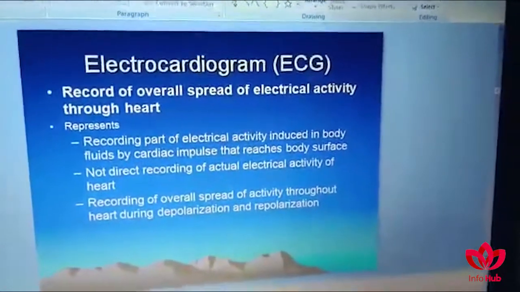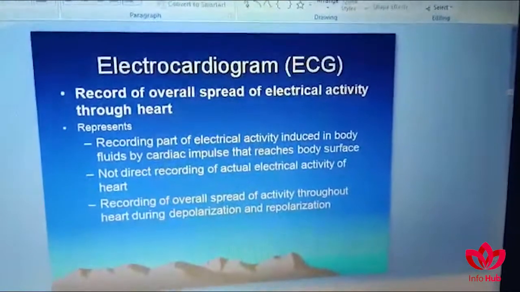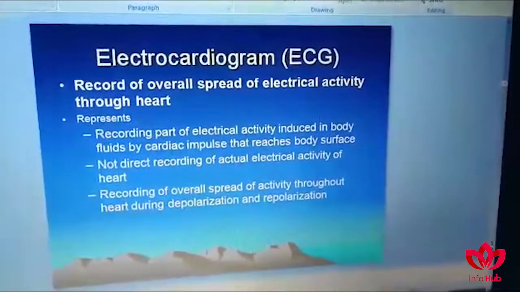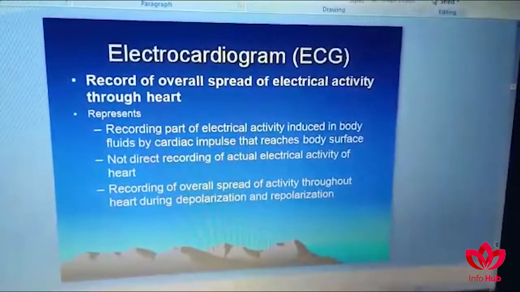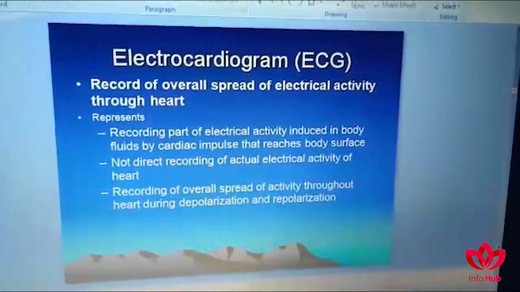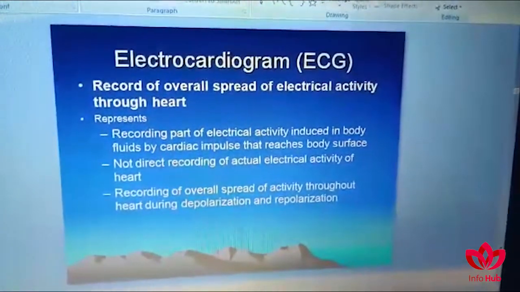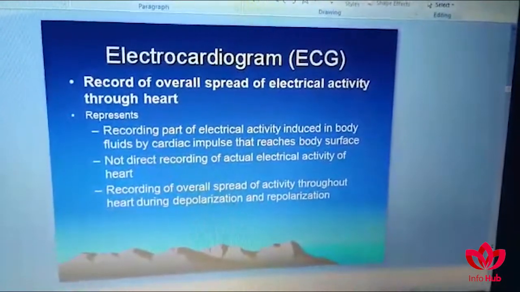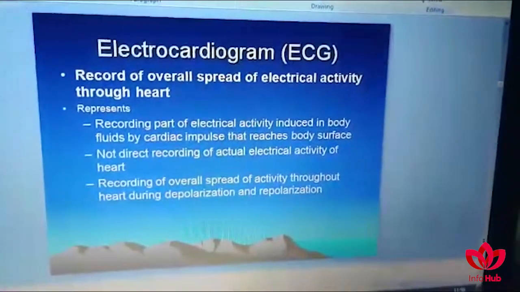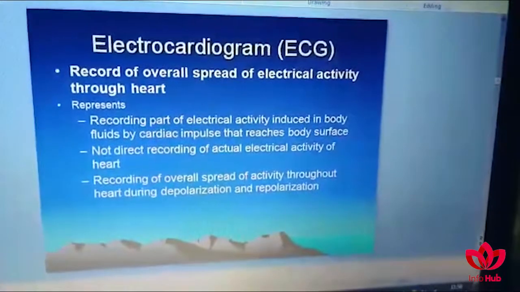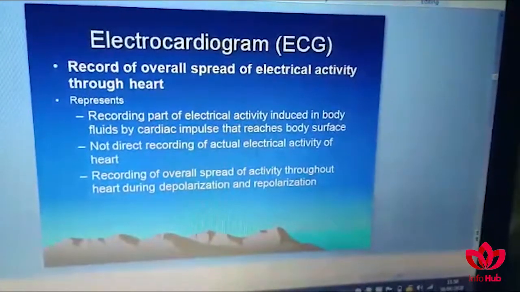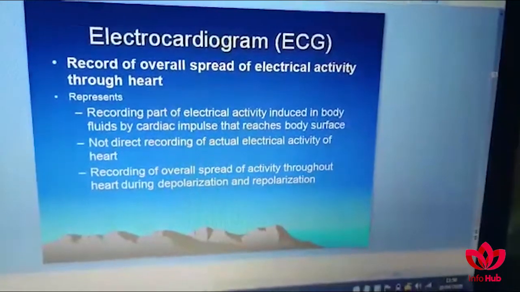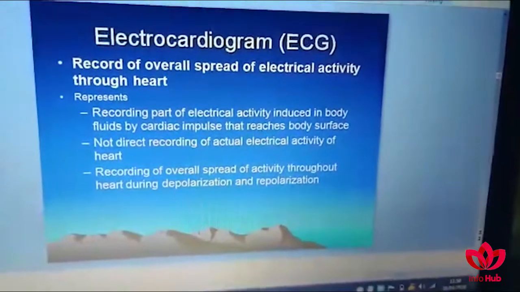The electrocardiogram or ECG is the record of the overall spread of electrical activity through the heart. We will learn the details of ECG in a separate lecture, and in this topic we will discuss only the relationship of different waves with the events of the cardiac cycle. The electrocardiogram represents the recording of part of the electrical activity induced in the body fluids by the cardiac impulse that reaches the body surface. This is not a direct recording of the actual electrical activity of the heart, but a recording of the overall spread of activity throughout the heart during depolarization and repolarization in different parts of the heart.